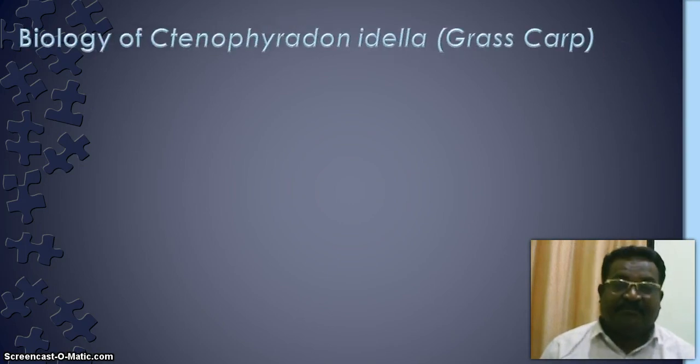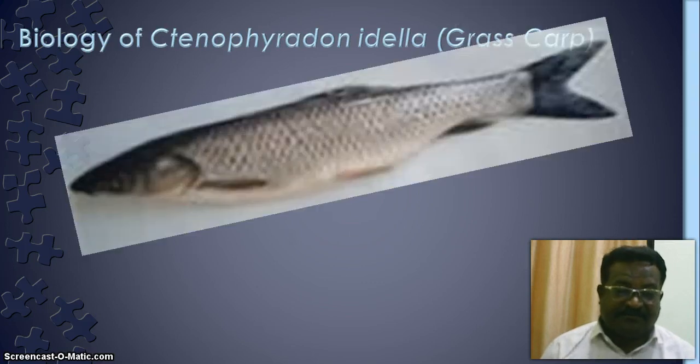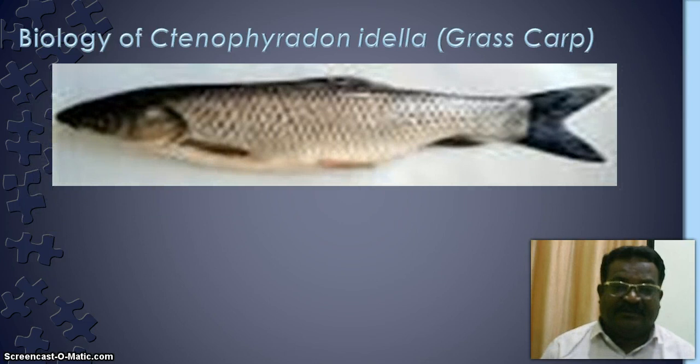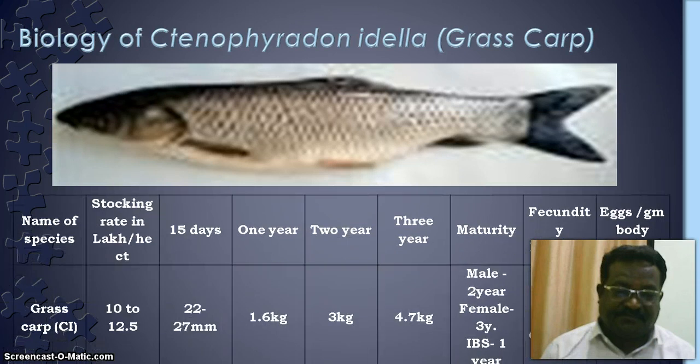Now next is the biology of Ctenopharyngodon idella, that is the grass carp. You know that this species is commonly used for the eradication of aquatic weeds in pond culture. Many species are utilized for the eradication of aquatic weeds.